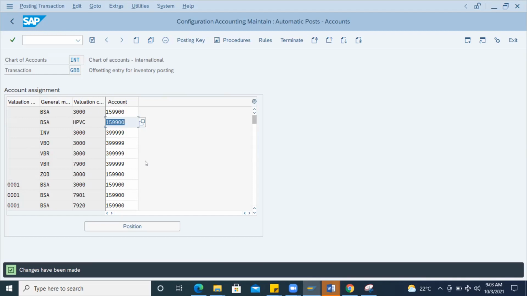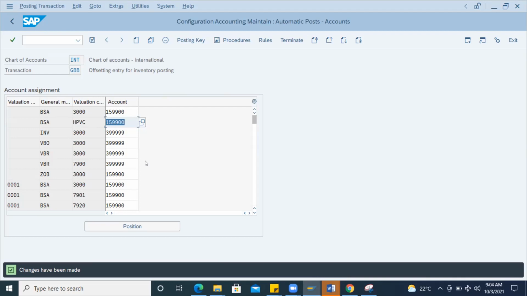So in support time you will not find this kind of critical posting issue, because if every time you get some issue in the posting of GR, and there are 100 users, they come up with 100 critical issues, because GR posting is the high priority for everyone, right? Yes.